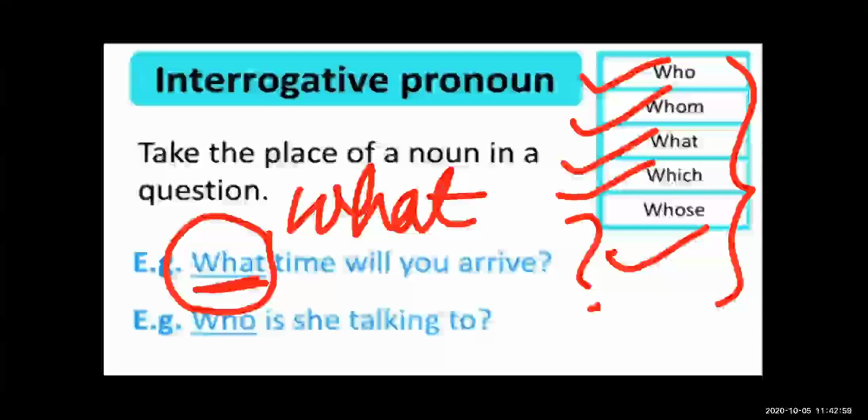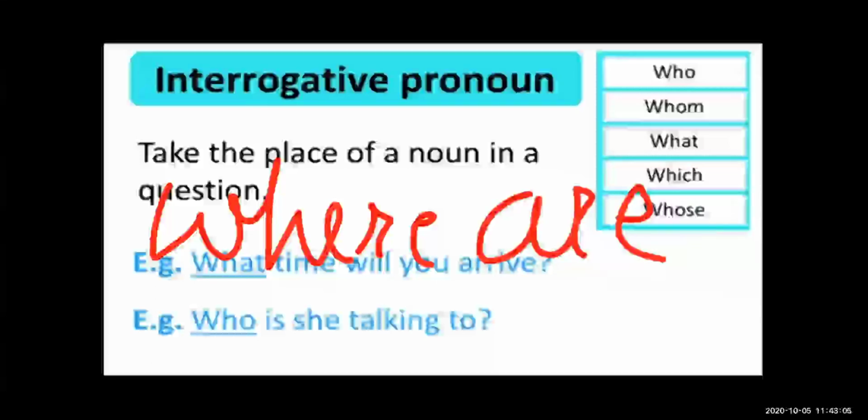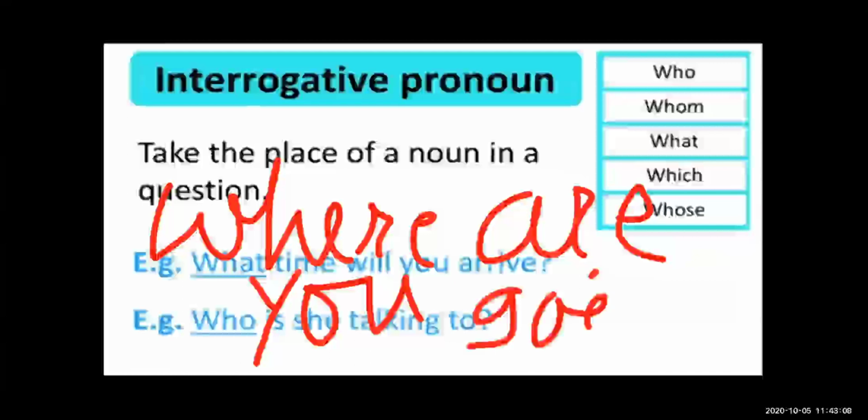Where are you going? This where is an interrogative pronoun, with a question mark at the end. The pronoun which we use to ask the question, like what is your name?